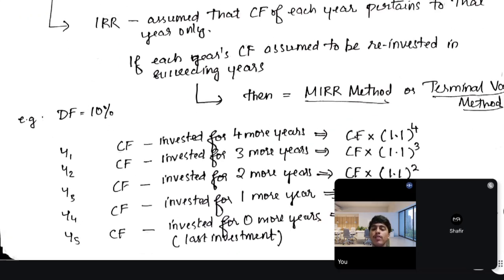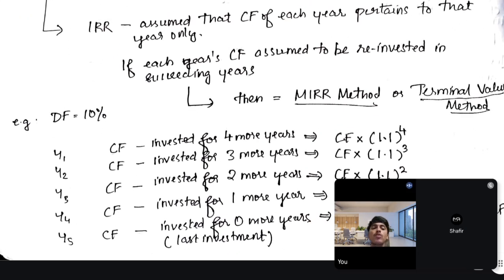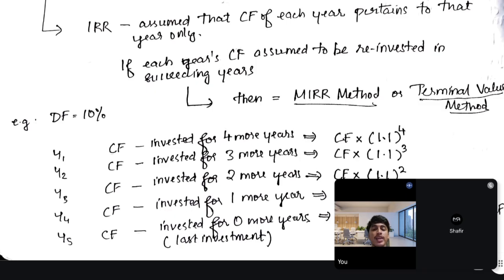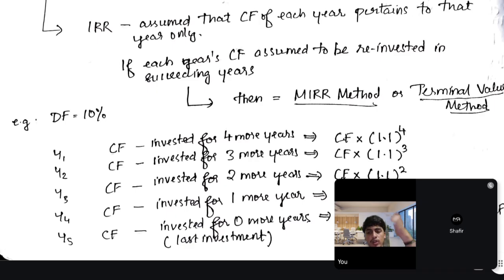I have given a small sample table. Assume the discount factor is 10%. In year one, we get a cash flow, and in all the years, we get different cash flows. If we take the IRR approach, we just take each cash flow for that particular year.